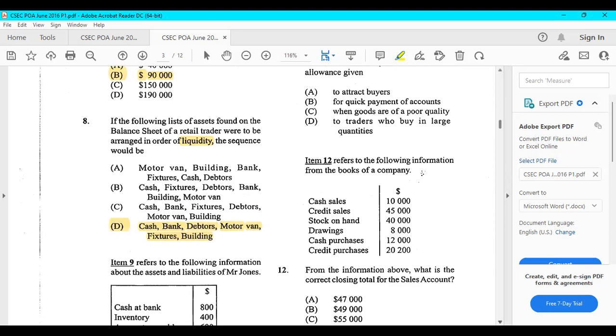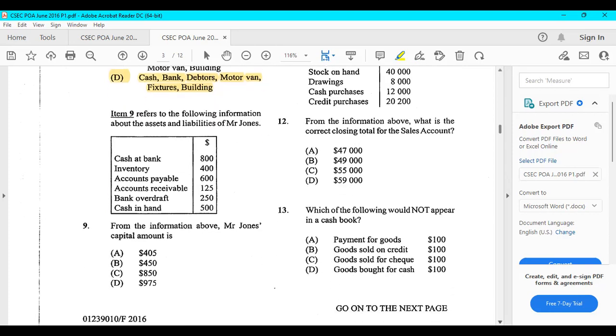Number 9 refers to the following information about the assets and liabilities of Mr. Jones. From the information above, Mr. Jones's capital amount is, again, how do you know capital? Your capital is equal to what? Your assets minus your liabilities, right? That's your capital. Right? Good. So let's go. We have cash at bank, we have inventory, we have accounts payable, accounts receivable, bank overdraft, cash in hand. Let's figure out which of these belong to the asset category.